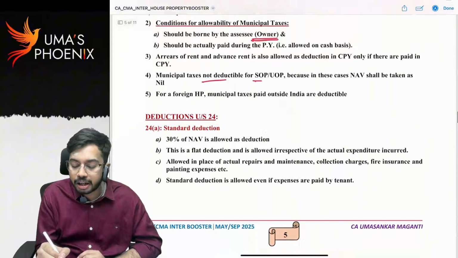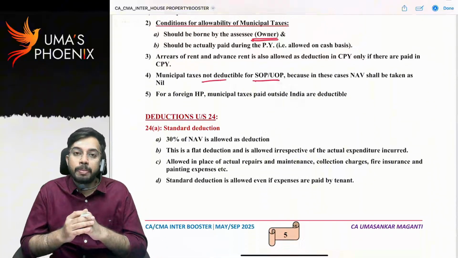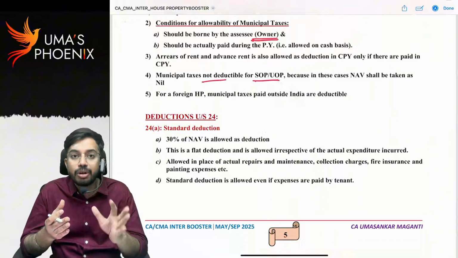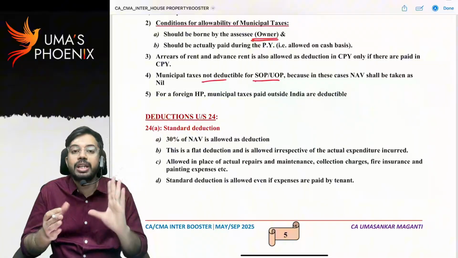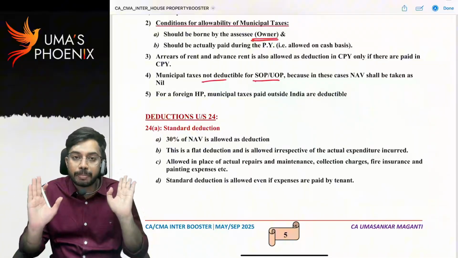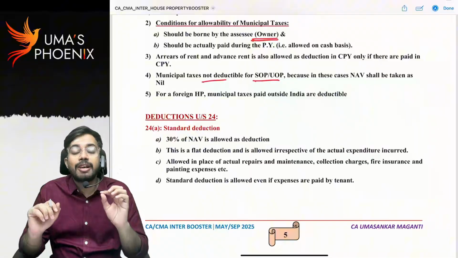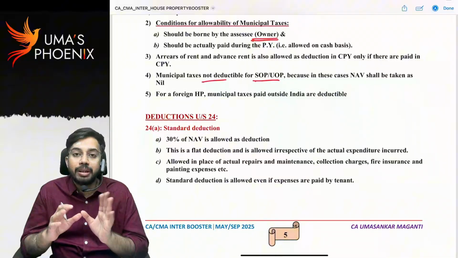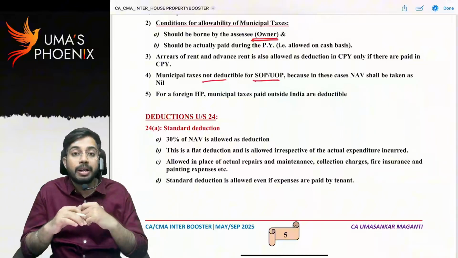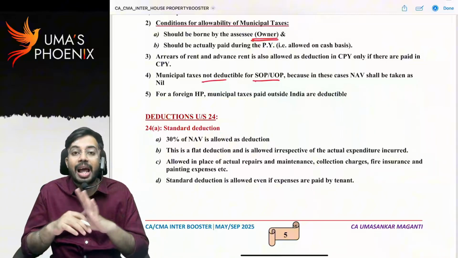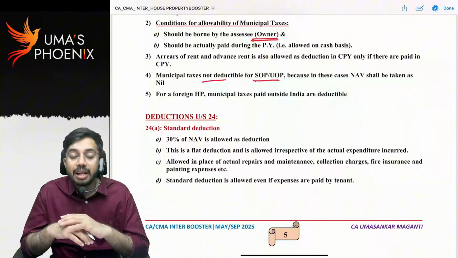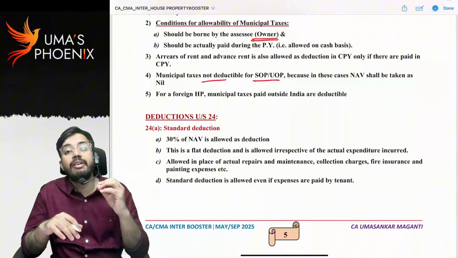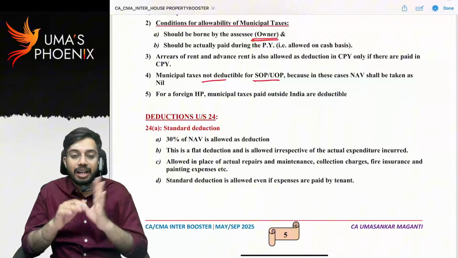Municipal taxes are not deductible for self-occupied property or unoccupied property. I already told you, in case of self-occupied property, gross annual value is 0 and net annual value is also 0. That's why municipal taxes are not allowed for self-occupied property. In case of resident and ordinary resident, all incomes are taxable. That means income from foreign house property is also taxable. Whenever you are calculating income from foreign house property, whatever municipal taxes are paid to the foreign government are also allowed as deduction.